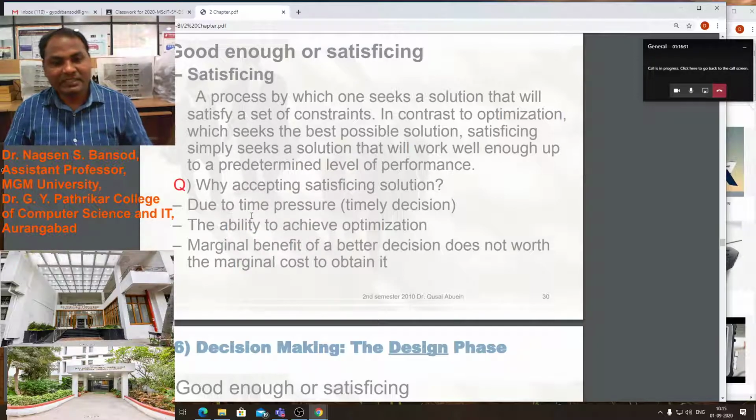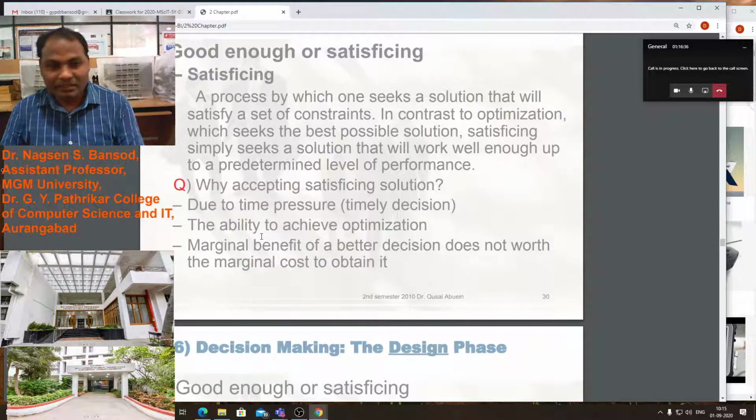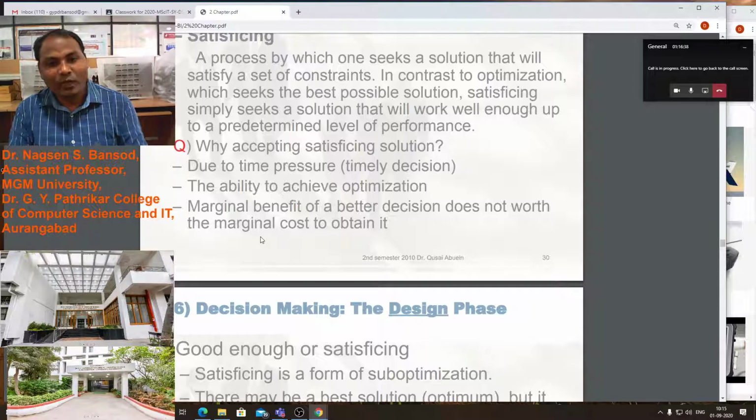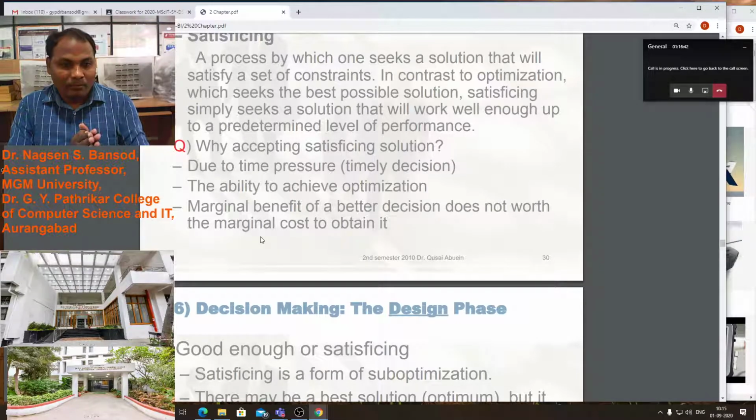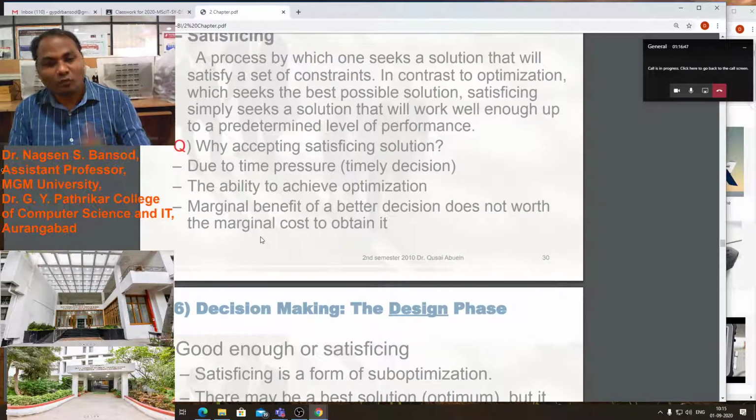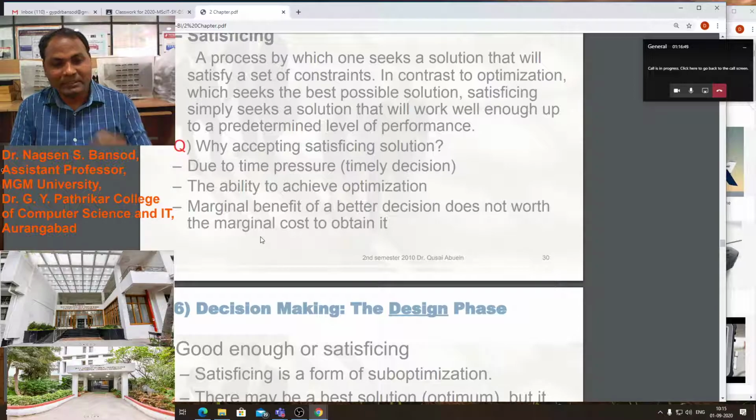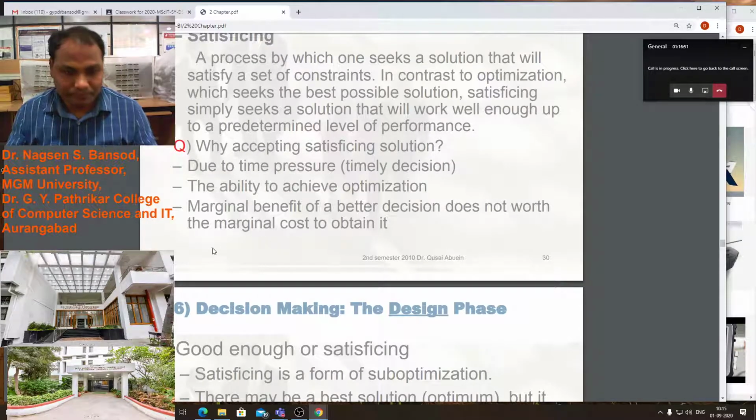Why accept a satisfying solution? Due to time pressure, the need for a timely decision, or the inability to achieve optimization, or because the marginal benefit of the best decision does not justify the marginal cost of obtaining it.